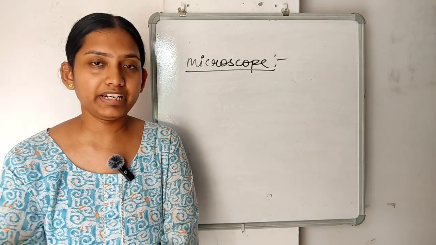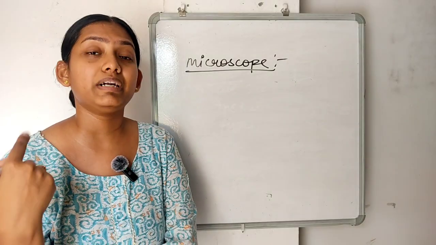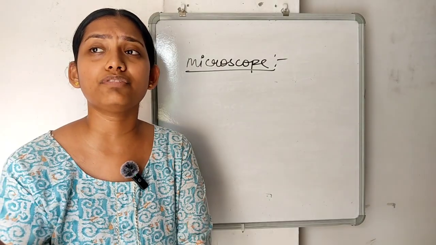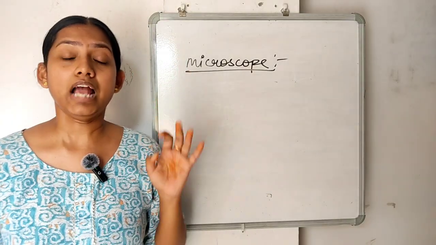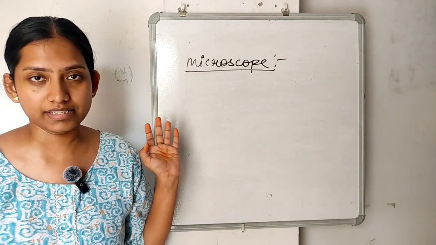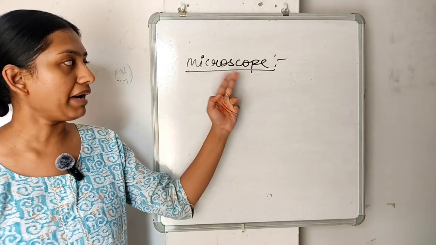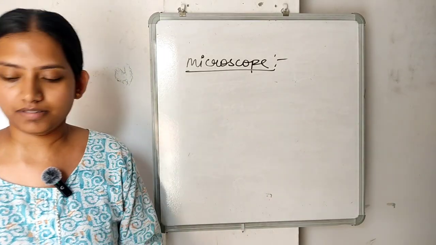Plants also have very different types of cells, so they are also multicellular. They are not made of a single cell, but there are other organisms in this universe that have just one cell and are still surviving on that particular cell only. How does that happen? These are very primitive organisms we will talk about later. Microscope. Microscope is the instrument by which we can see the cells.